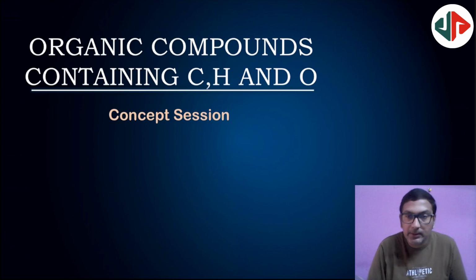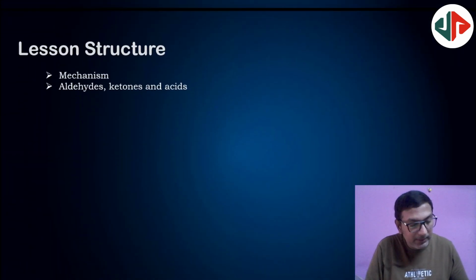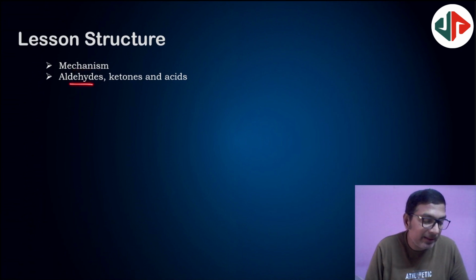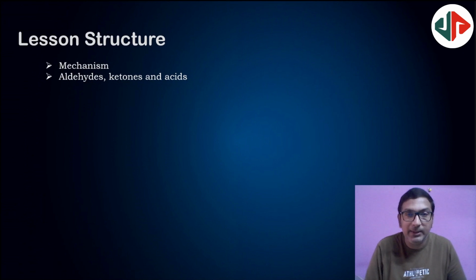Everybody, in this video I am going to explain organic compounds containing C, H and O. That is about aldehydes, ketones, carboxylic acids, alcohols, phenols and ethers. So first we will discuss synopsis points. First we will discuss mechanism, next aldehydes, ketones and carboxylic acids as the main topic.